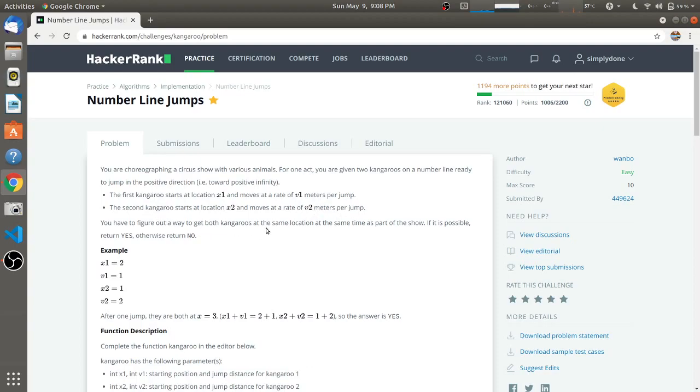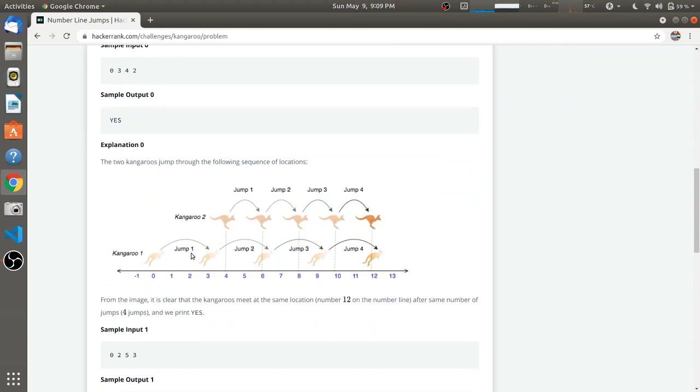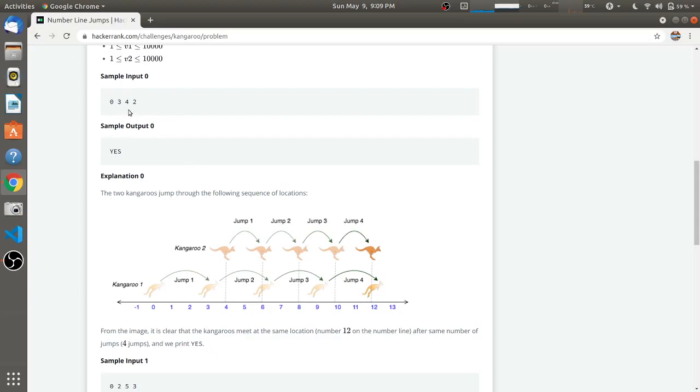And we have to figure out whether both the kangaroos meet at the same location at the same time. If this is possible then we have to return yes, and if it is not possible then we have to return no. So I'll go to the picture they have given. In this you will see this is kangaroo 1 and this is kangaroo 2, and as the data input they have given, kangaroo 1 is starting at the 0th location and kangaroo 2 is starting at the 4th location, and the speed of kangaroo 1 is 3 meters per jump and the speed of kangaroo 2 is 2 meters per jump, and this picture is showing exactly that data.